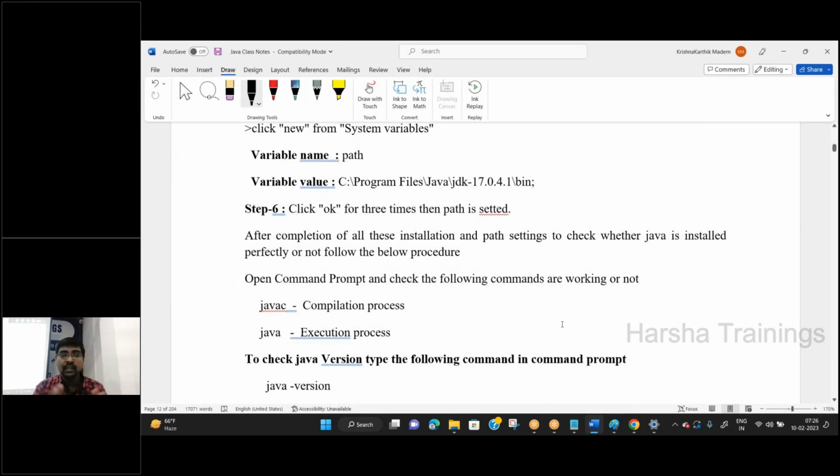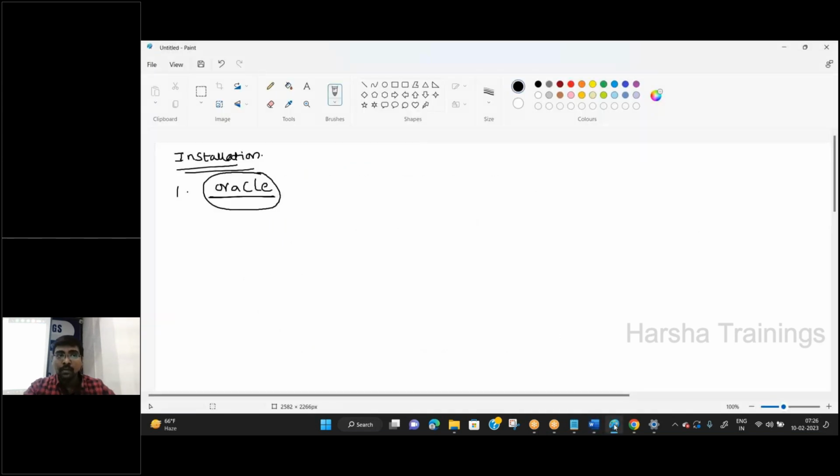Now my entire thing is completed. Now what is my first step? The first step is the installation of Java. Java JDK is installed successfully. Any doubts? Why? Because without knowing the installation, it is not possible to write a Java program. Everyone must know each and every basic step in the installation.